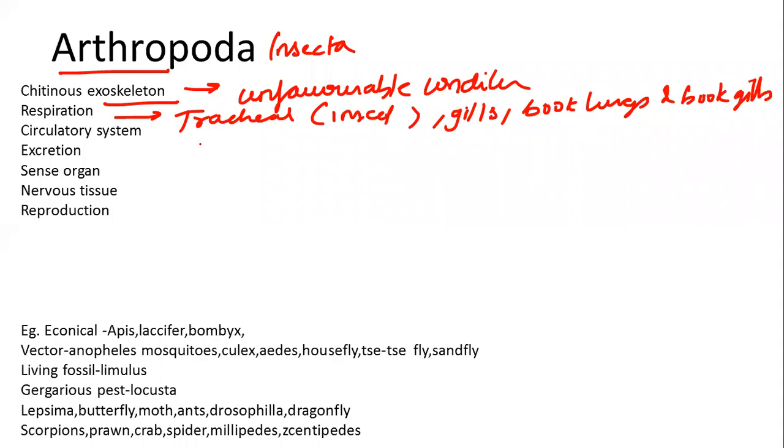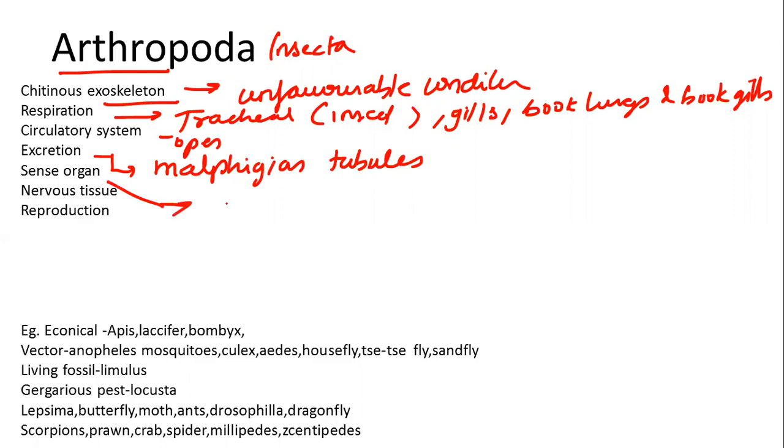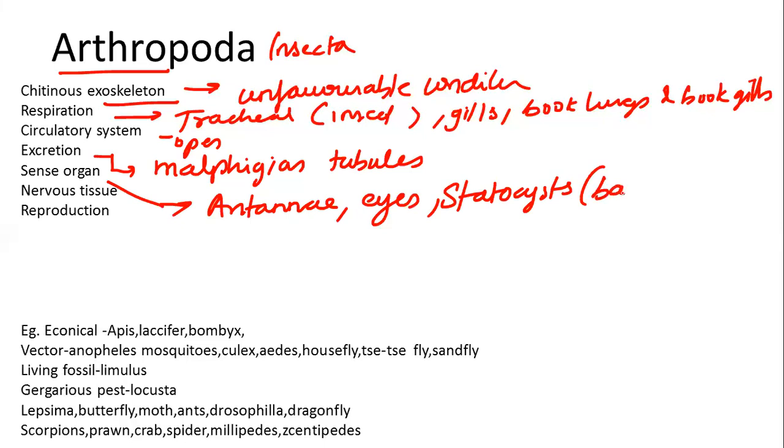The circulatory system will be complete here, and that is an open type of circulatory system. Excretion will be done with the help of Malpighian tubules, especially in insects. The sense organs include antennae, and it has eyes, eye spots, which are simple or compound, both types will be present. And it has a statocyst, which helps to balance in water.